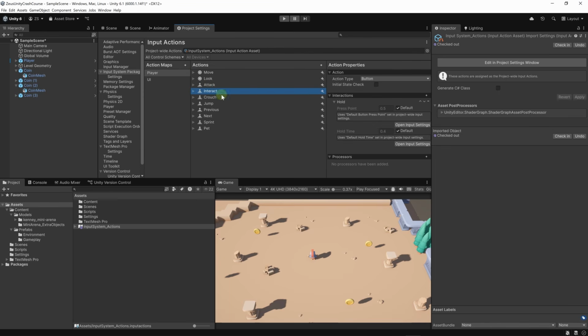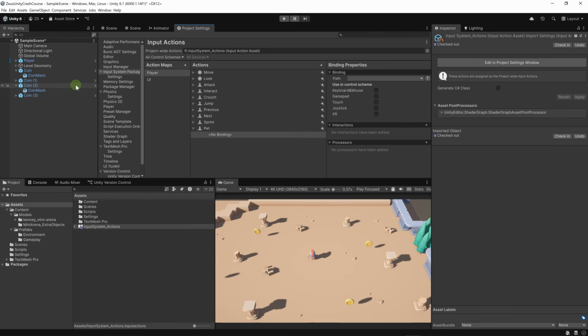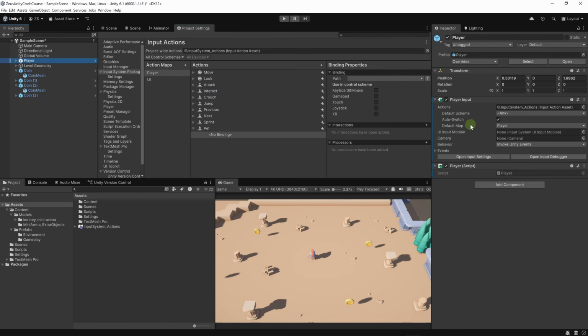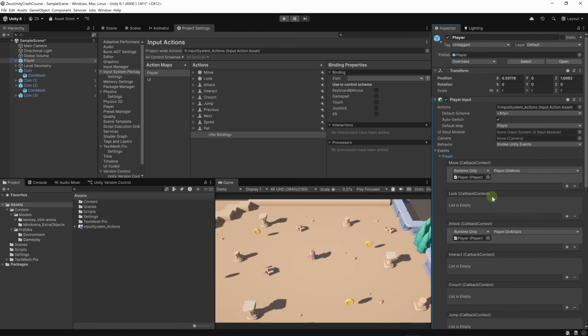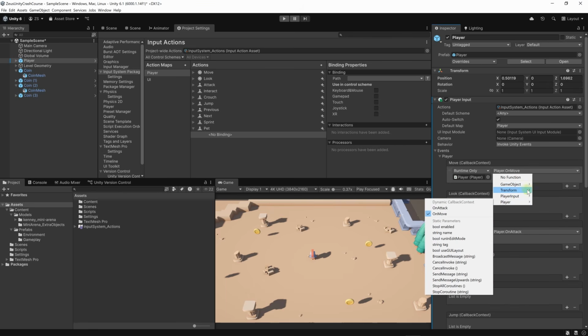Unity provides us with all of these actions, but we can add actions of our own and we can bind them to something. And using the player input component here, and especially when we set the behavior to invoke Unity events, we have access to these events here, and we can simply create a callback here and bind it to a method on one of our scripts. It doesn't matter. We just have to look for the method here through this drop-down list, and we can use pretty much any method on our scripts.